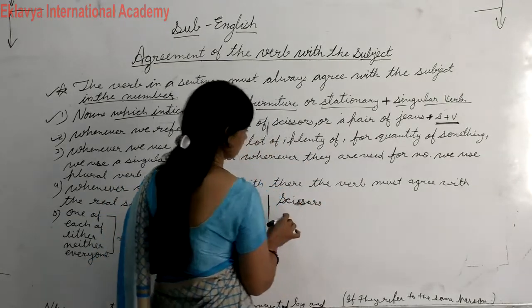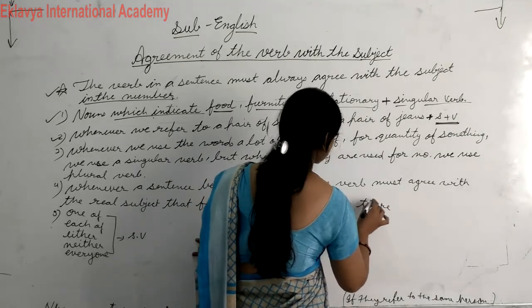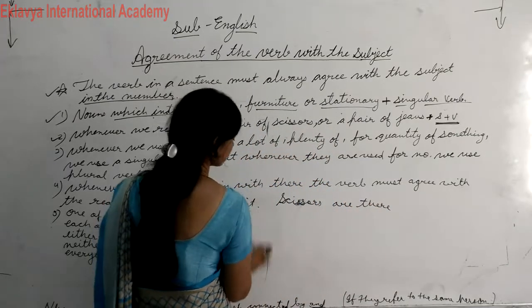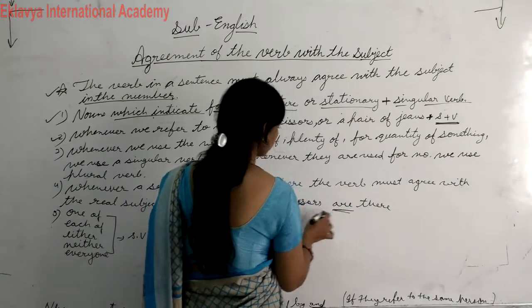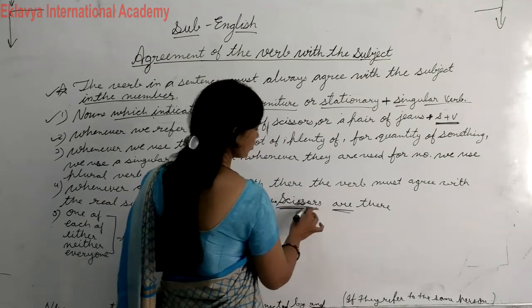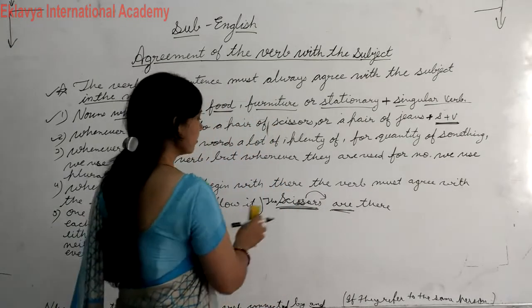Scissors are there. Okay, the scissors are there, आप बोल सकते हो, the scissors are there. तो यहाँ पे हम, when we use this word alone, we will take plural verb.